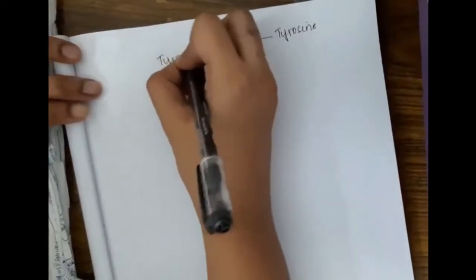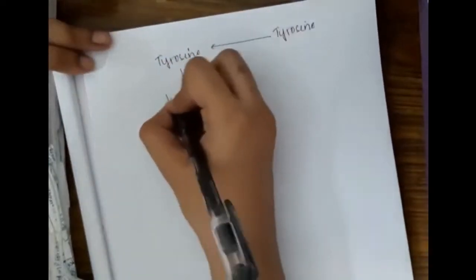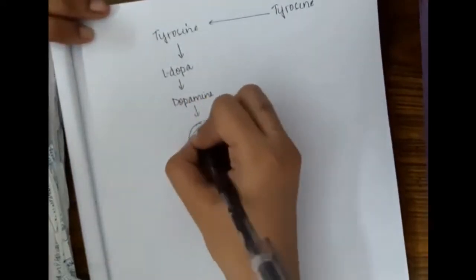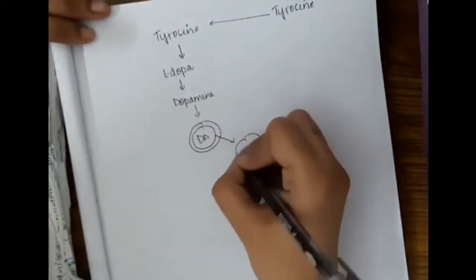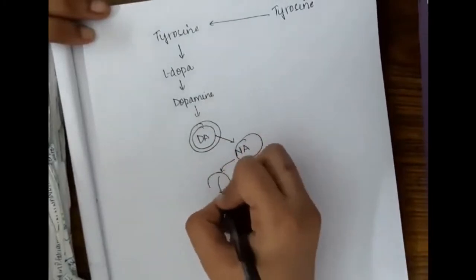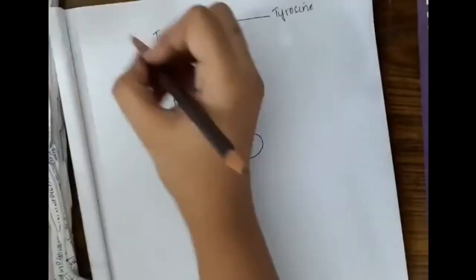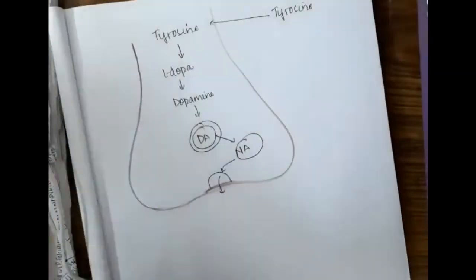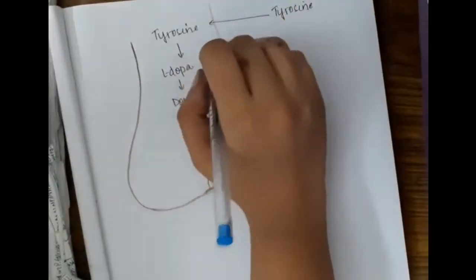Then we have the synthesis of noradrenaline and its action at the synaptic terminal. Tyrosine enters the nerve terminal from outside, and this tyrosine gets converted to levodopa, and from there to dopamine. Dopamine enters the vesicle and gets converted to noradrenaline, which undergoes exocytosis. All this occurs in the presynaptic neuron.